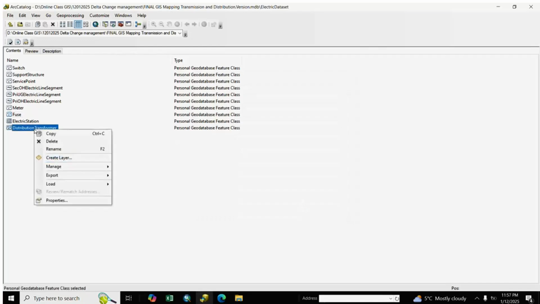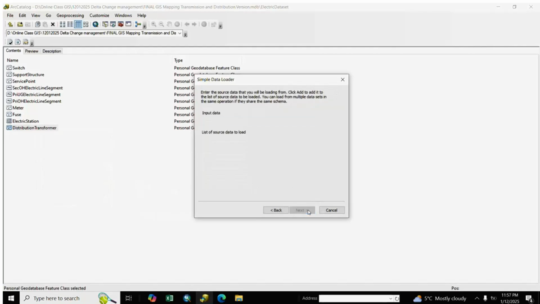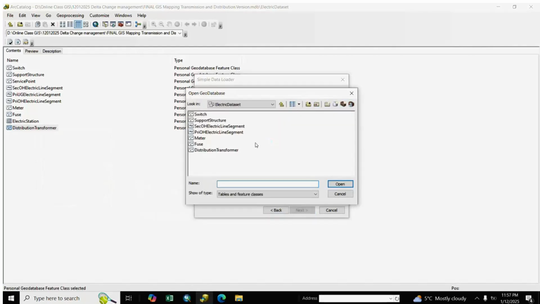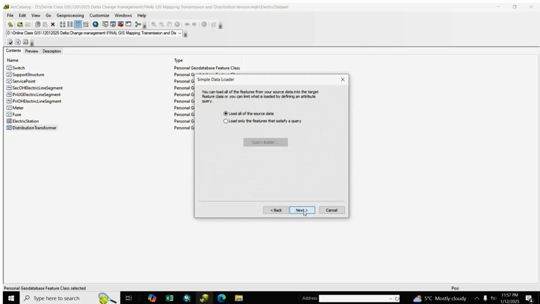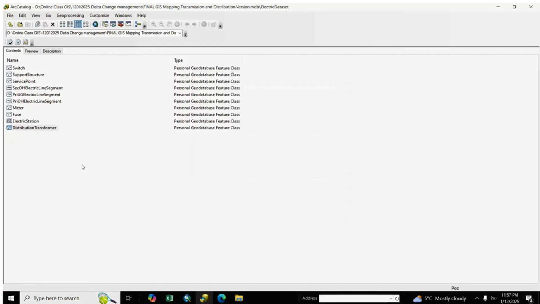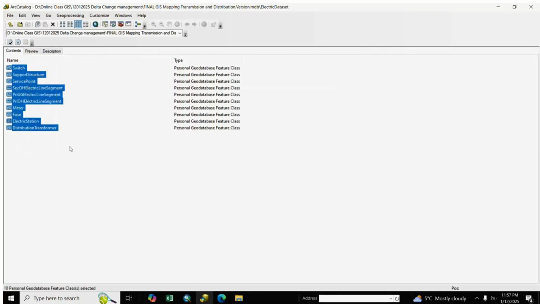And we go to distribution transformer, load data, next, distribution transformer, add, next, and finish. Our data is loaded here in the master file, and after loading data we make a network for tracing our